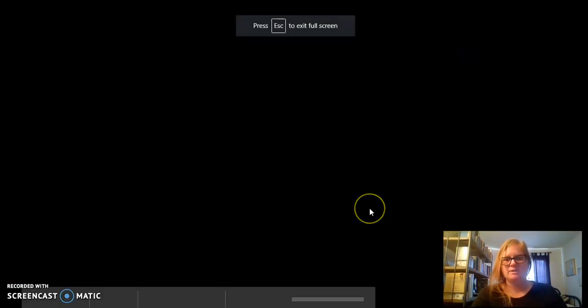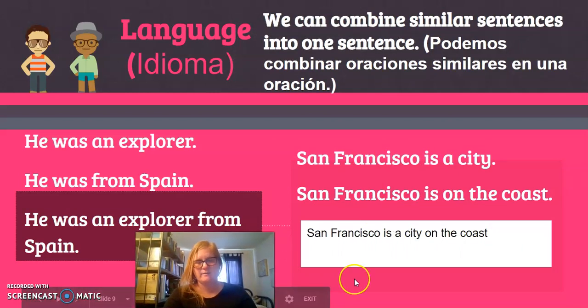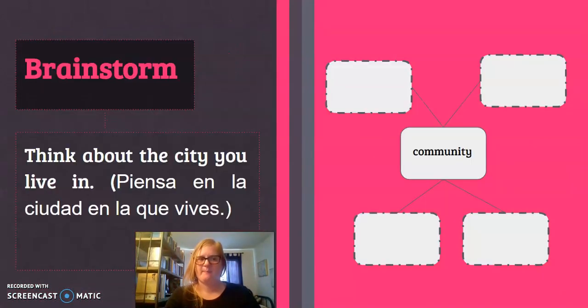As an example, you see how it combines both of these sentences into one instead of having two separate sentences. It's good to condense ideas into one nice sentence that has more information.